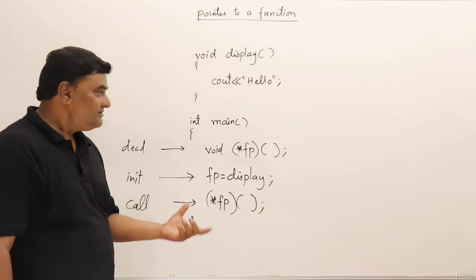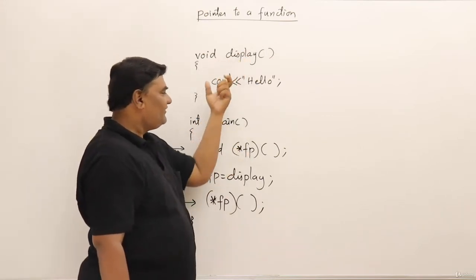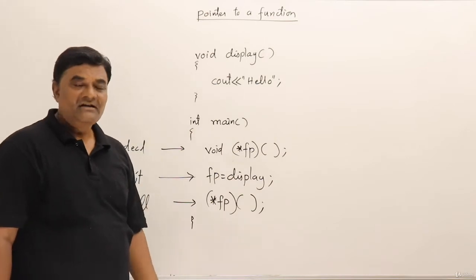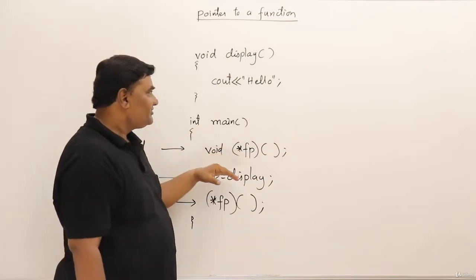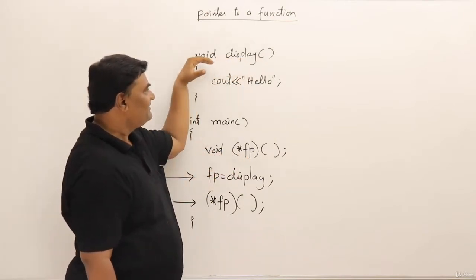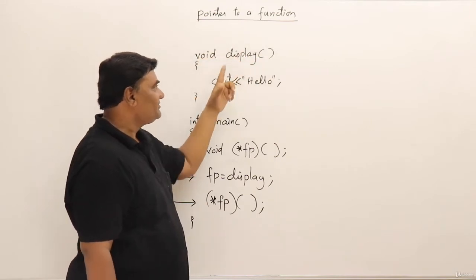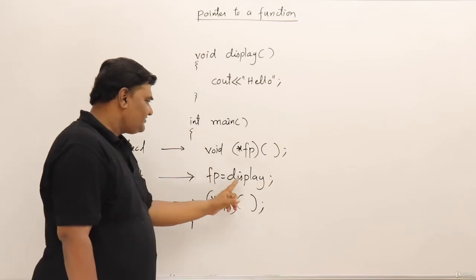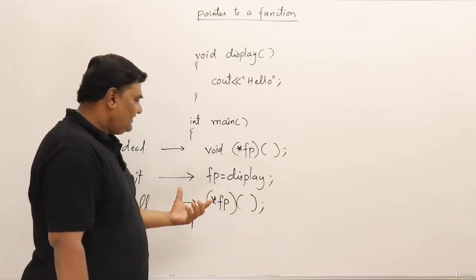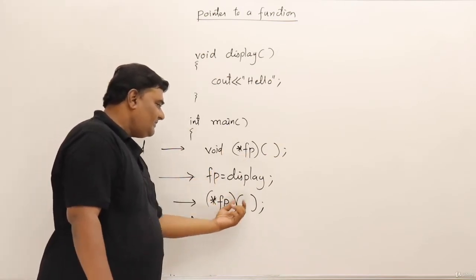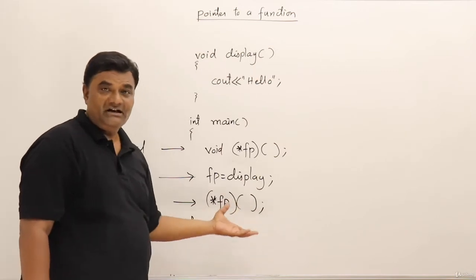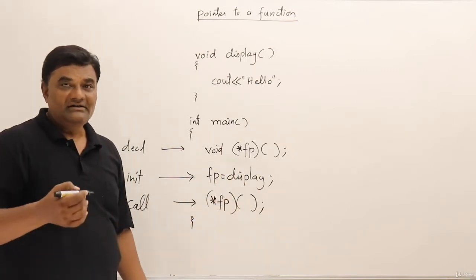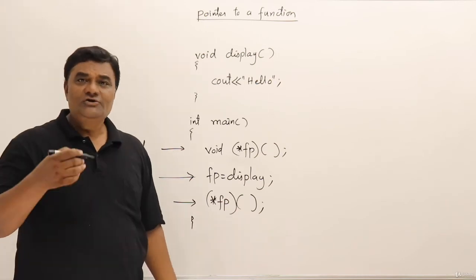For declaration, only in place of the function name you have to write the pointer. Everything else should be the same. When you declare a pointer to a function, everything should be the same as the signature or the prototype of the function, except that in place of the function name you have a pointer in brackets. Then initialization, directly the function name. Then calling, give the function pointer name and give the brackets. If any parameters, pass them. So that's all. This is how a pointer can be assigned to a function. I'll show you more on this.